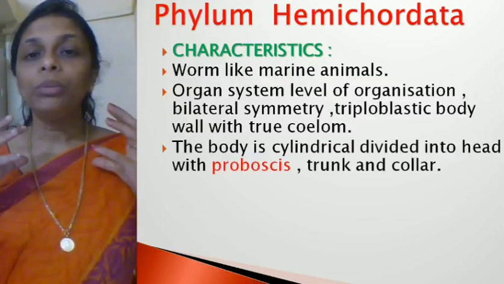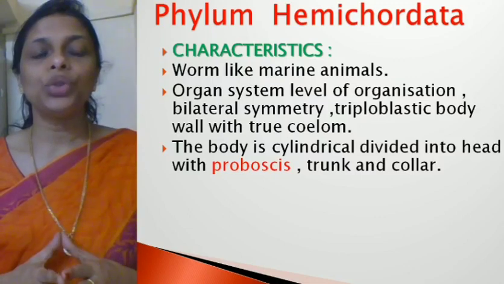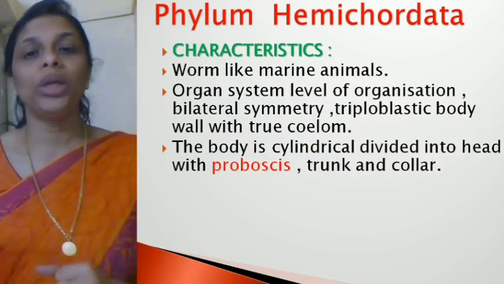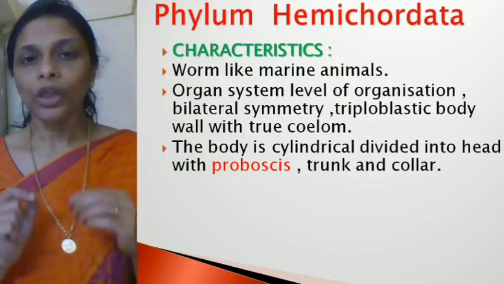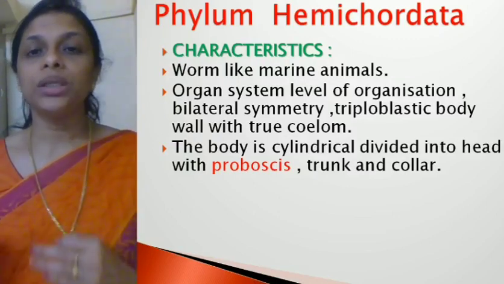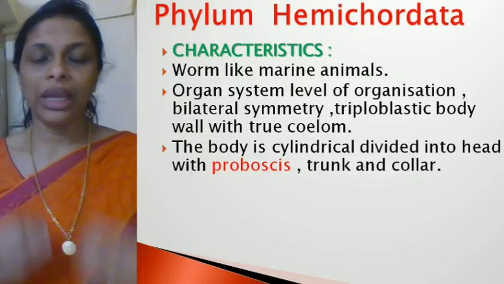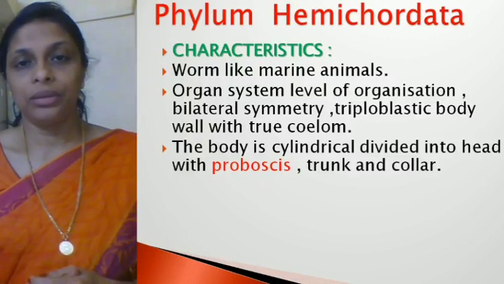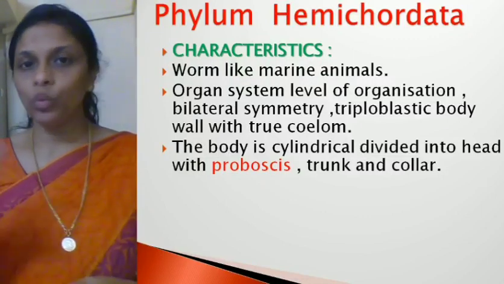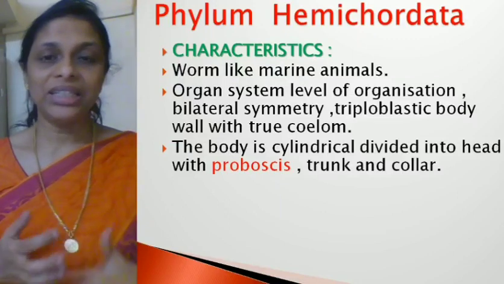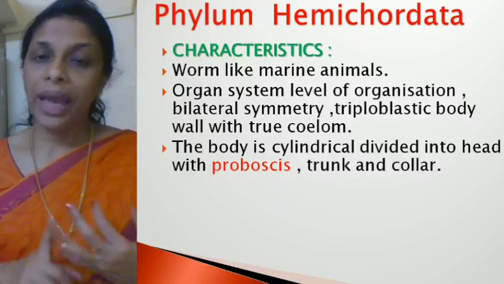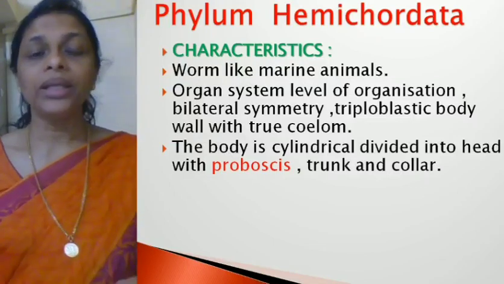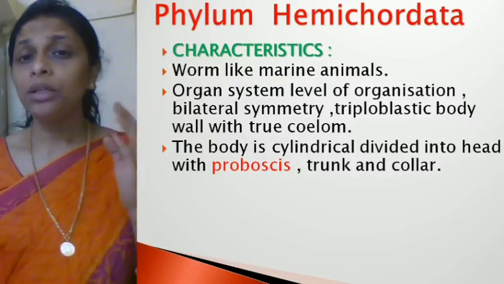Now, what about the body? The body is divided into head with proboscis. Very important point and a unique feature. Proboscis is found only in phylum Hemichordata. They have a trunk and a small collar. Okay, so the body is cylindrical. It's worm-like means it will be cylindrical, right? And it is divided into a head, trunk and a collar. Head and trunk is connected by means of a short collar, and the head has a proboscis.